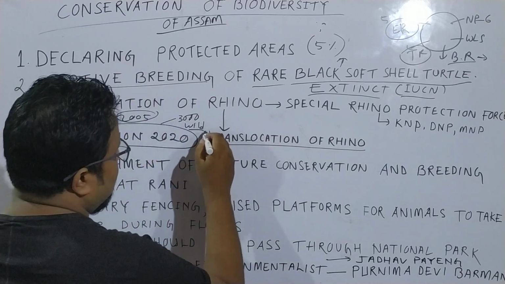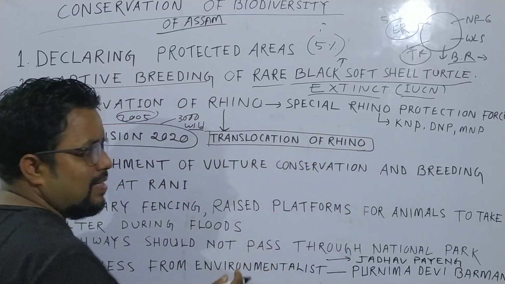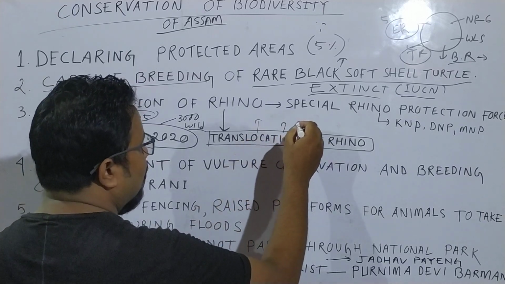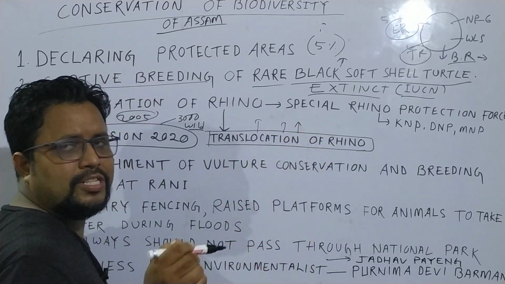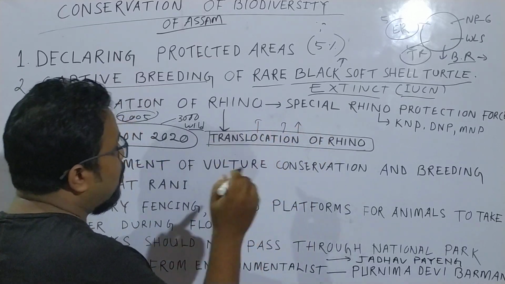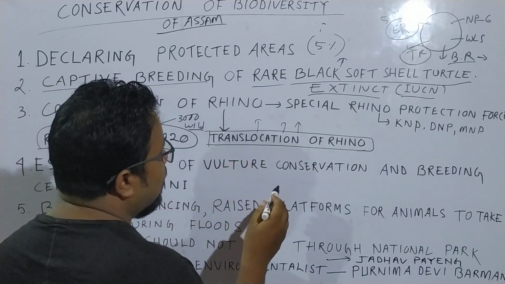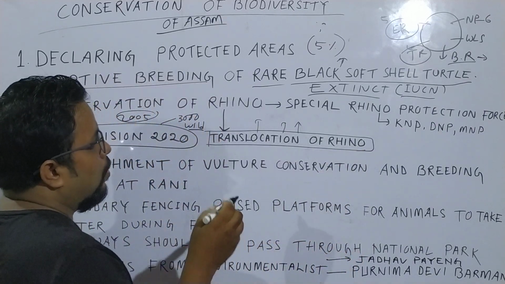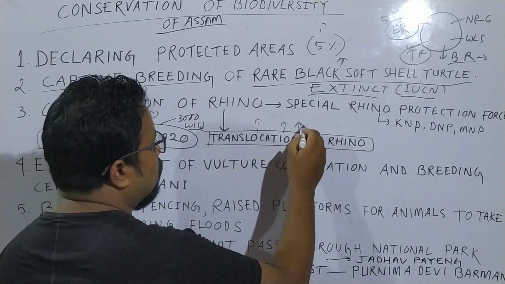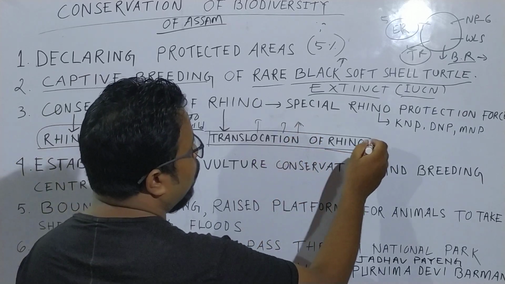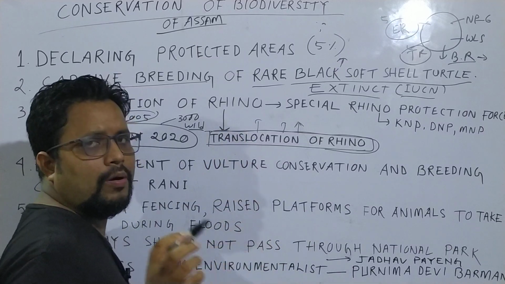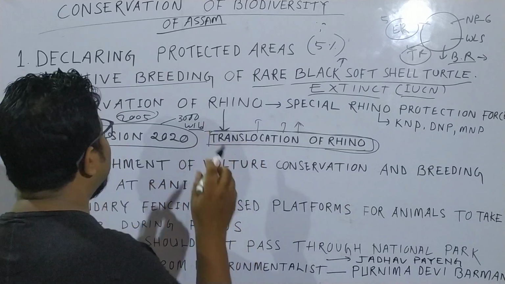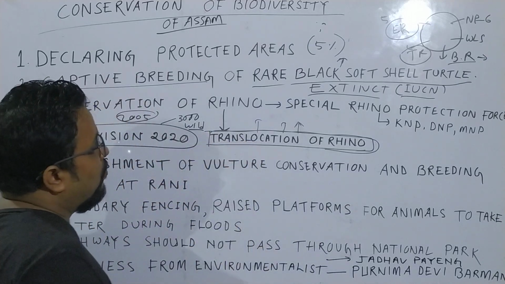Actually, we know that Pobitora is famous because its rhino density is the maximum. So from Pobitora, rhino will be translocated into Manas National Park, where the density of rhino is rare. So rhino is translocated from Pobitora to Manas in order to increase the number of rhino.